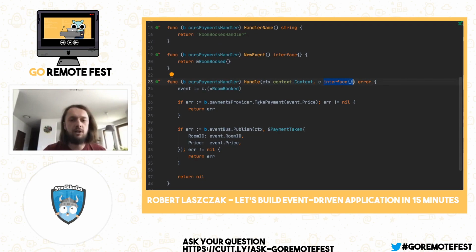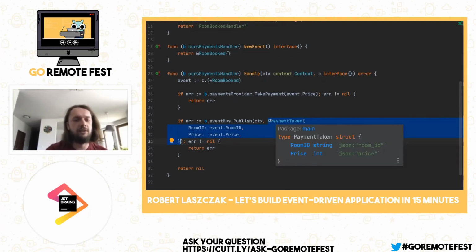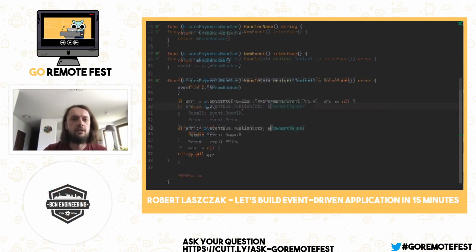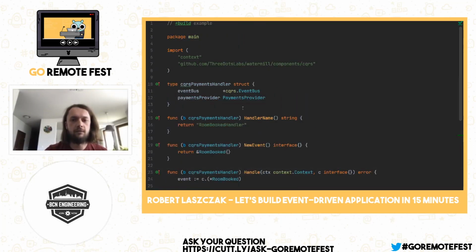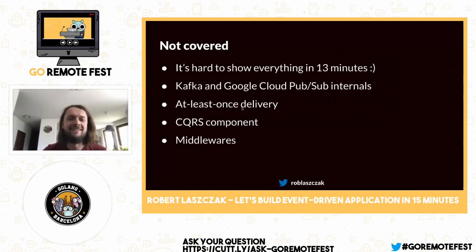And we are taking our payment here. And when we are also publishing the event, we are not doing any Marshal JSON, any Watermill messages. It's everything done under the hood. So I think it's also really nice when you have some really event-driven application. And I think it's all from the live coding. So, okay, we didn't lose internet, so it's great.